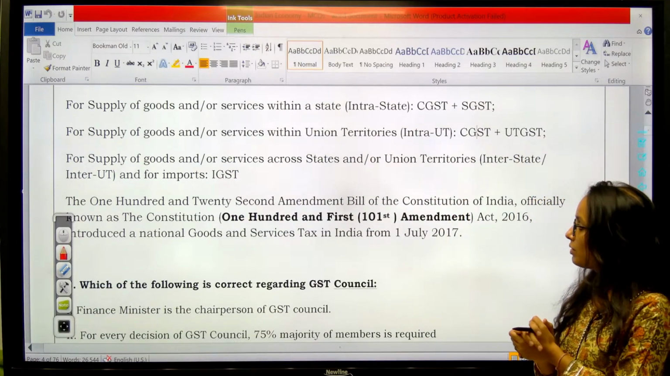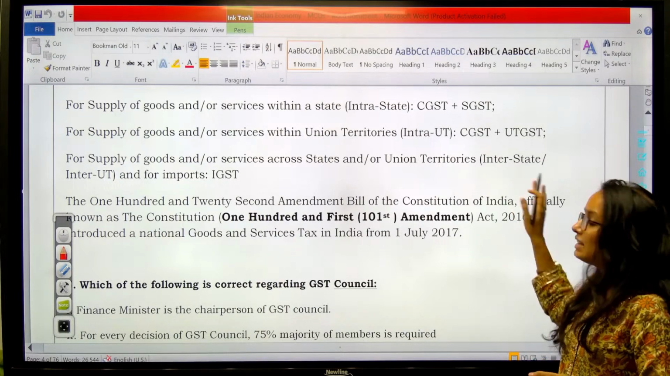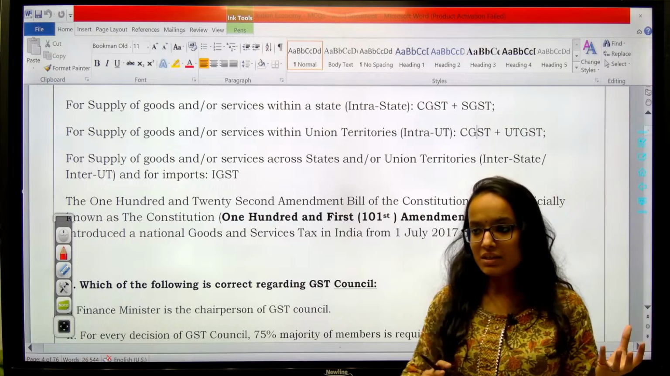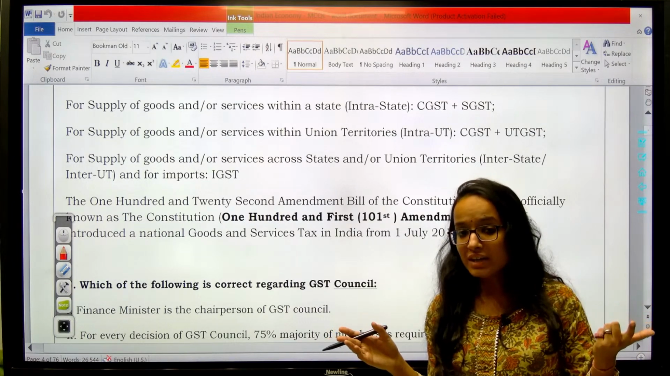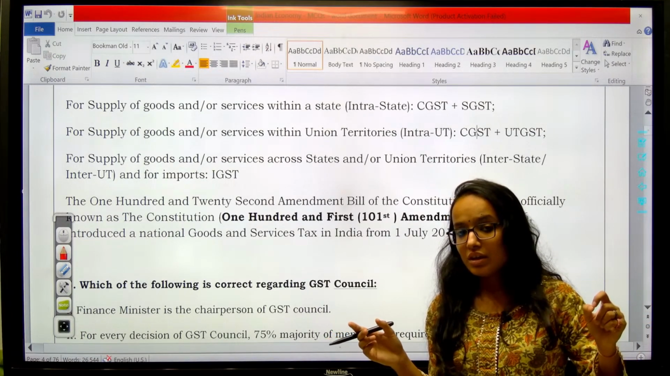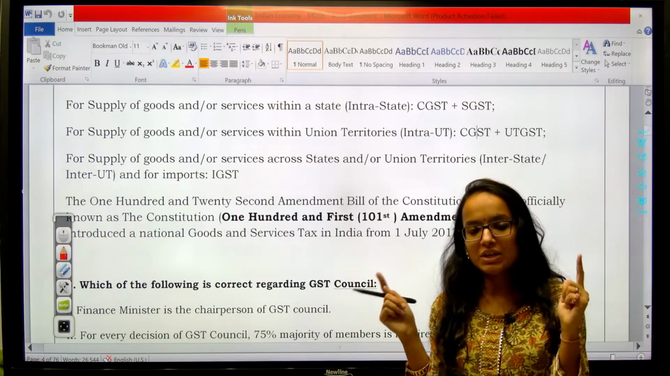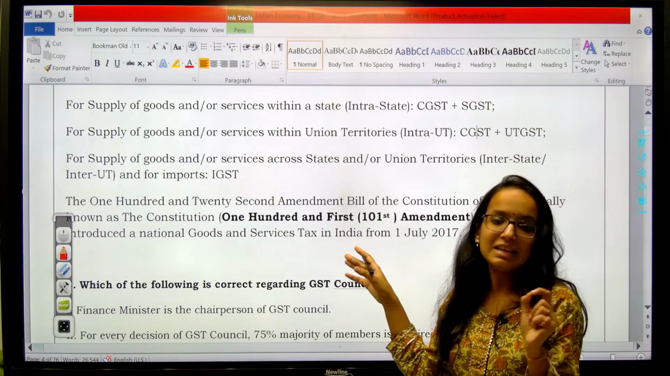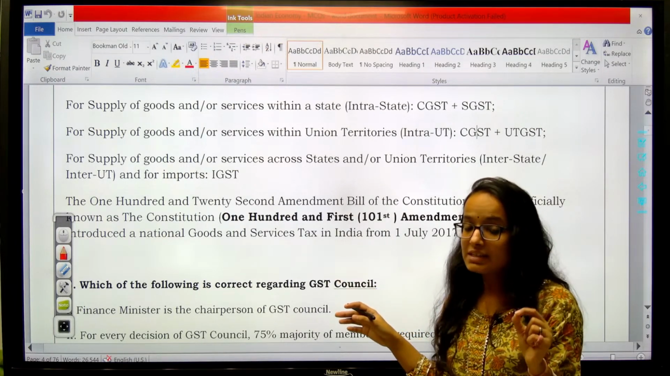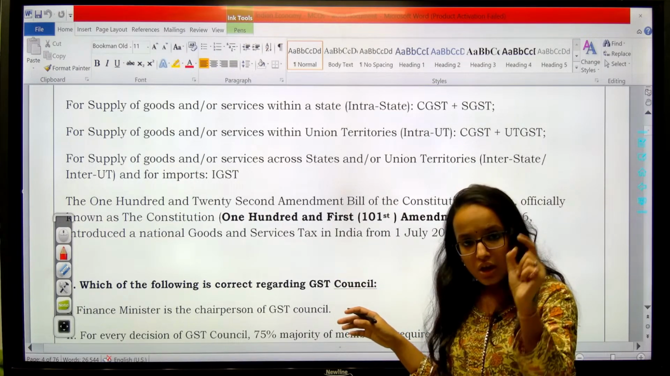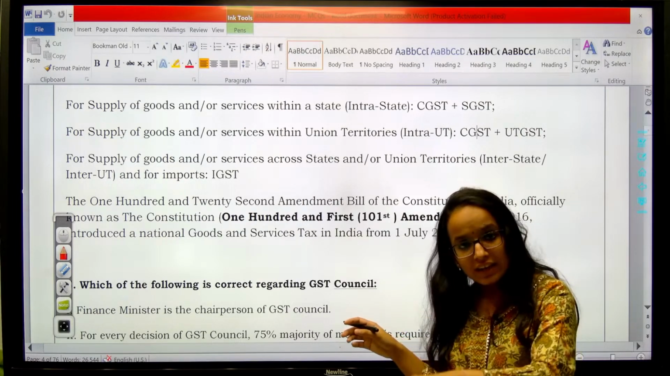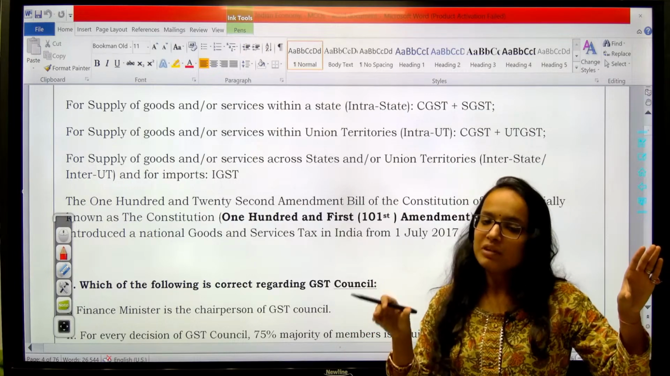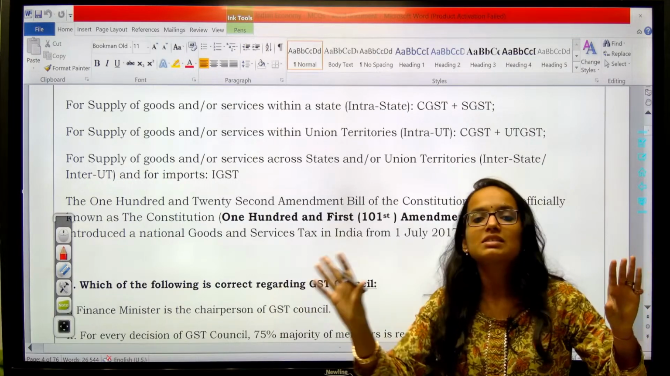Now, in case of interstate supplies, say some good which is produced in Maharashtra is sold in Gujarat. As you all know, it is a consumption based tax. This is interstate supply, so IGST, integrated GST, will be levied here. Now, will states have a share in the IGST? Yes, although it will be decided, levied and collected by the center, the center will share its proceeds with the concerned state.